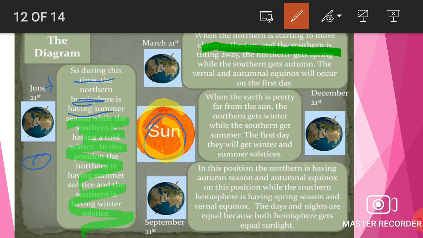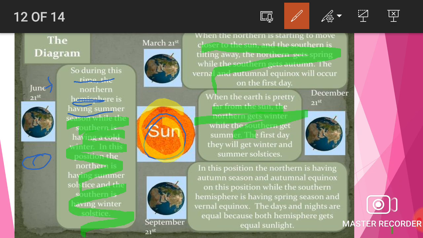When the northern is starting to move closer to the sun and the southern is tilting away, the northern gets spring while the southern gets autumn. The vernal and autumnal equinox will occur on the first day. When the earth is farthest from the sun, the northern gets winter while the southern gets summer.